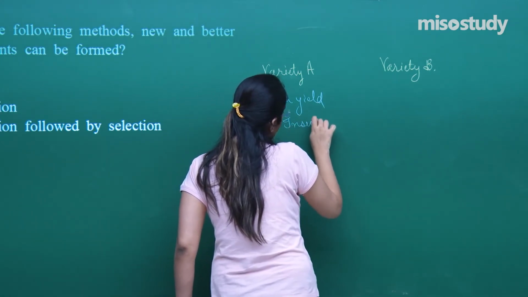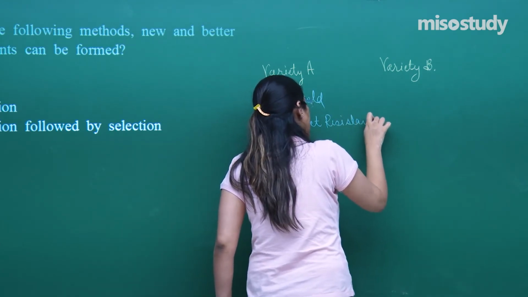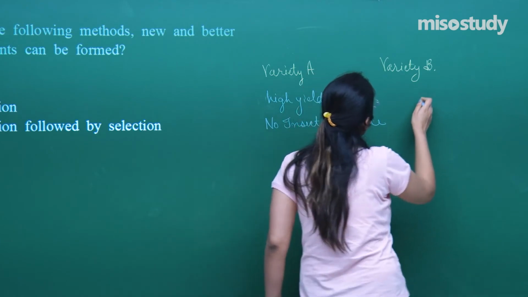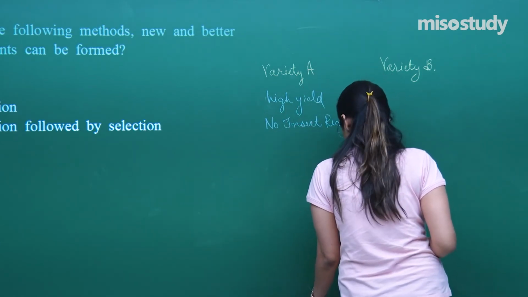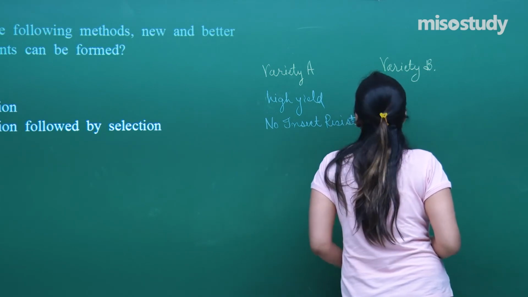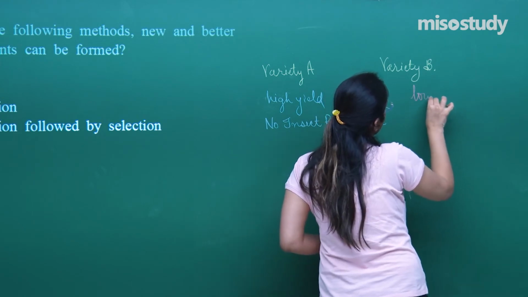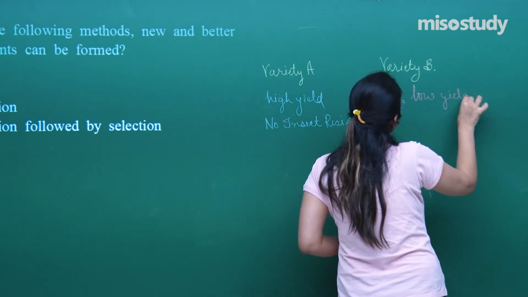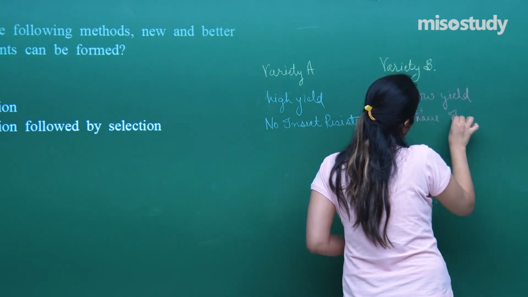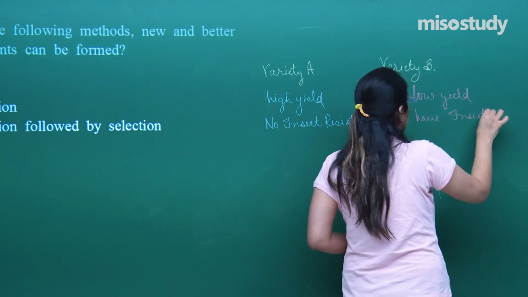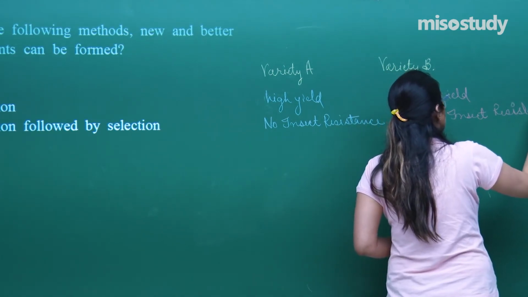Whereas in variety B, there is low yield and insect resistance is there.